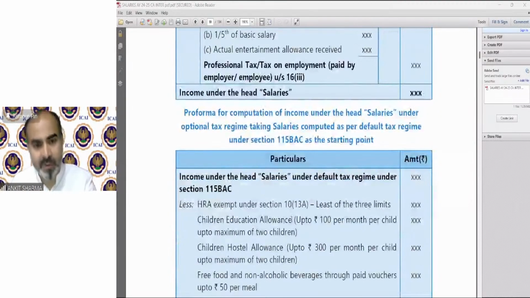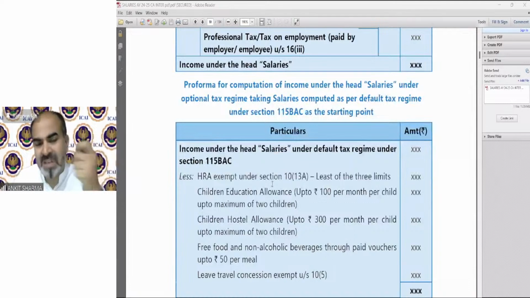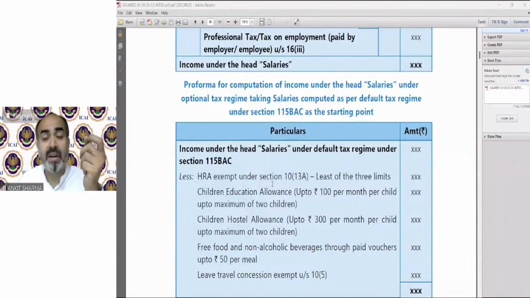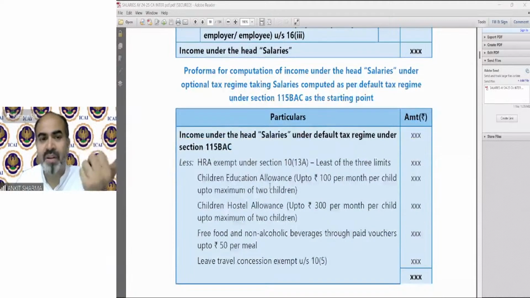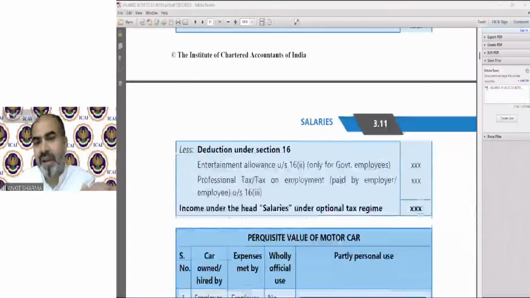We have the provision which is described as performa for computation of income under the head salary under optional tax regime, taking salary computed as per default tax regime. So you can use a shortcut also. You can take the salary as per the default tax regime and you can claim those special exemptions which have not been available under default tax regime. So you can deduct the HRA, children allowance, hostel allowance, etc. So you can find out your salary under the optional tax regime.